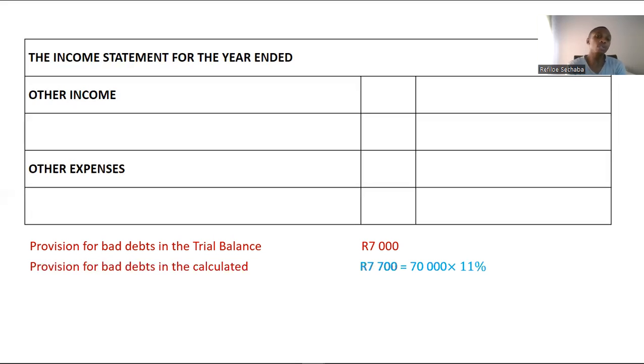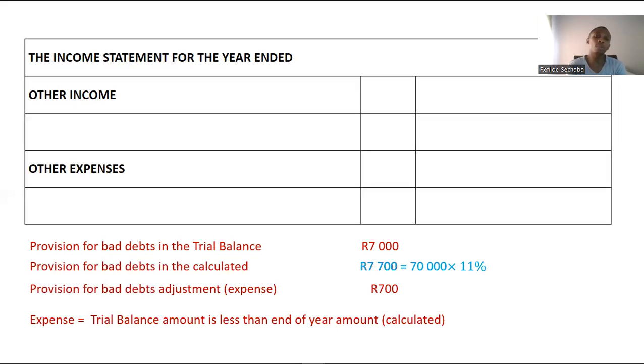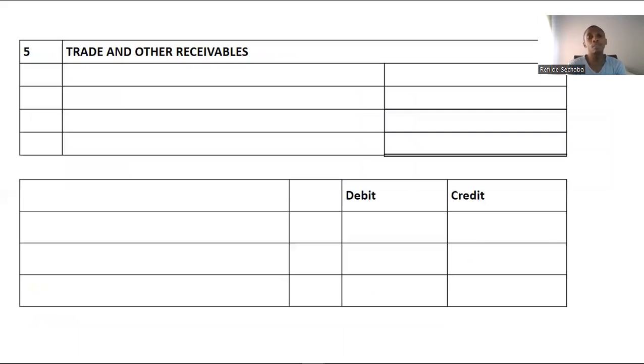Now, whenever we increase the one that is in the trial balance, because it's less than the one that we calculated, the difference, we will recognize it as an expense, okay? Now, in this case, our expense will be 700 rand. How did we get that 700 rand? I simply took the 7,700 minus the 7,000 and I got 700. That 700 rand is your expense. It will be reflected under operating expenses. Please remember to show these workings in brackets. So you're going to take 7,700 and provision for bad debts adjustment, which is an expense of 700. In trade and other receivables, 20,000, it needs to be adjusted down.